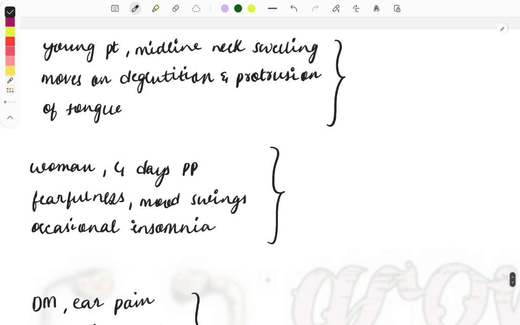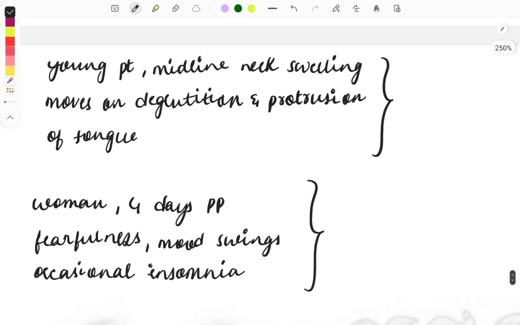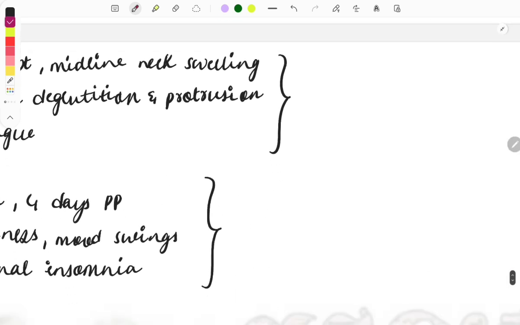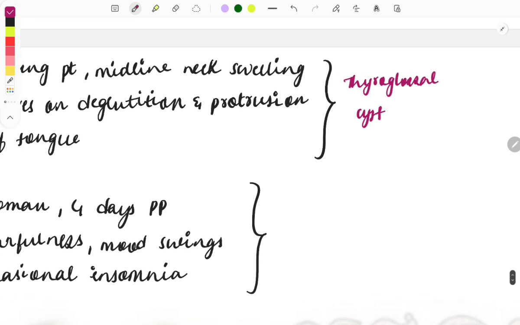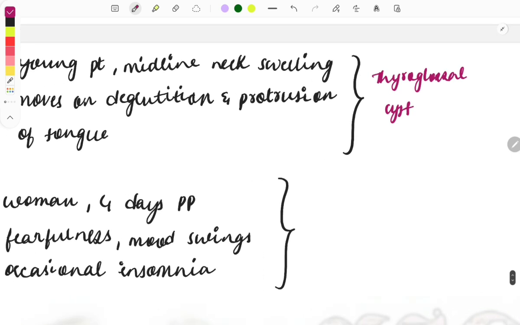Then moving on to the next clinical case. A young patient comes with a midline neck swelling that moves on deglutition and moves on protrusion of the tongue. So what can be the diagnosis? The diagnosis is thyroglossal cyst, which is also a very famous question asked from surgery. This is almost a repeat question asked multiple times, so you need to remember all the things related to thyroglossal cyst.